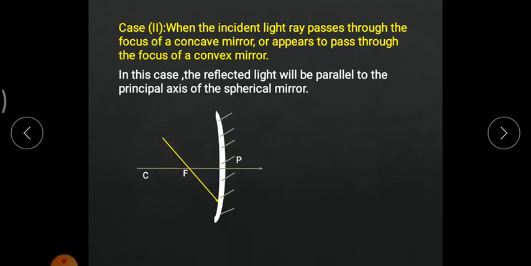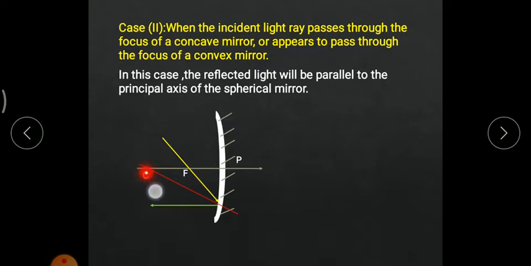The second case says this is the incident light ray, which is passing through the focus. As you can see, the incident light ray is passing exactly through the focus F. What will happen to the reflected ray? The reflected ray will be parallel to the principal axis. So in short, whenever an incident light ray passes through the focus, the reflected ray, this green light ray, would be parallel to the principal axis.